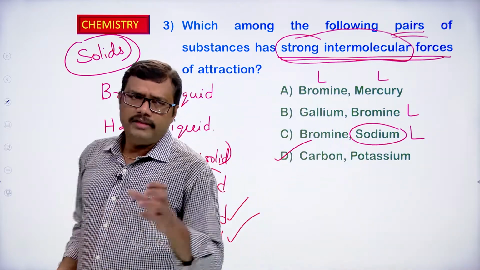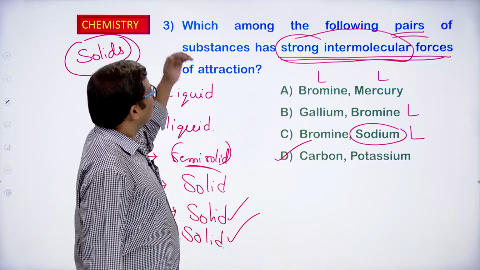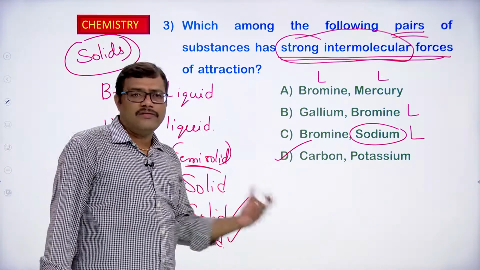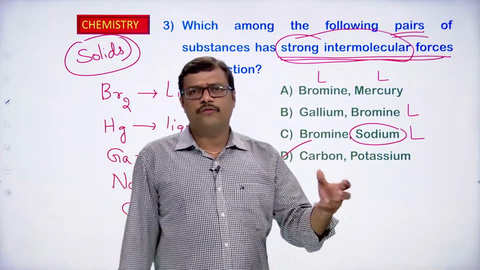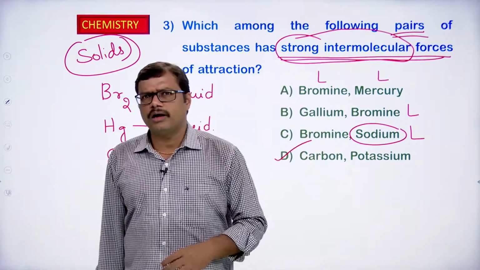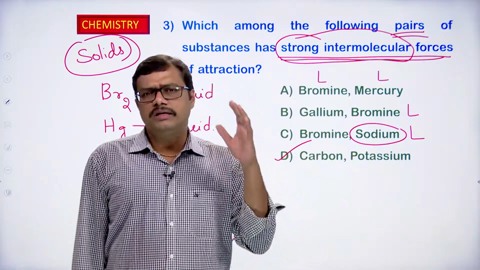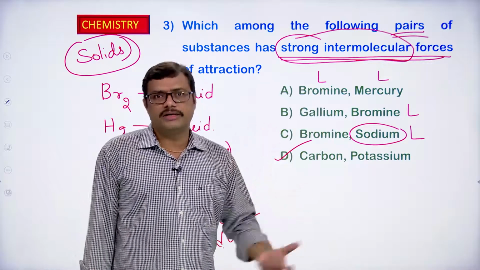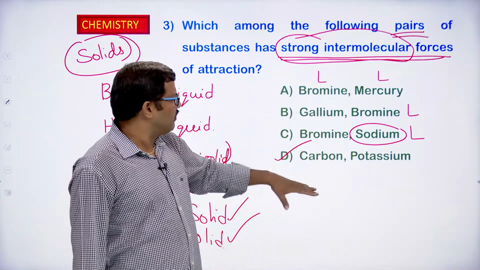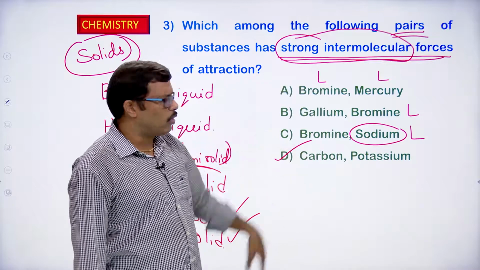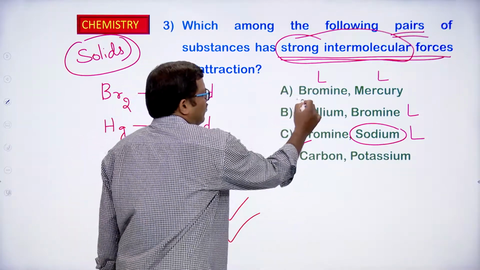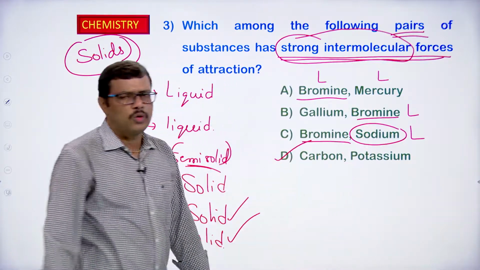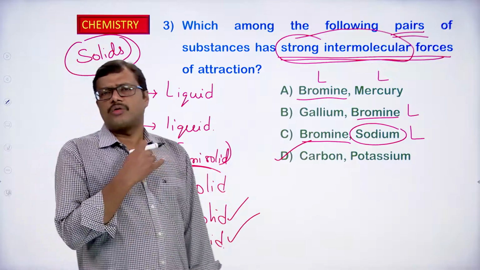What they are asking is to identify the pair in which the two substances have strong intermolecular forces of attraction. Strong intermolecular forces of attraction are present in case of solids. So we should choose that option which has solids. When you look at the given options, bromine is liquid, mercury is liquid. Bromine is present in all the options. In case of A we have bromine, in case of B also, in case of C also. So A, B, C are ruled out.